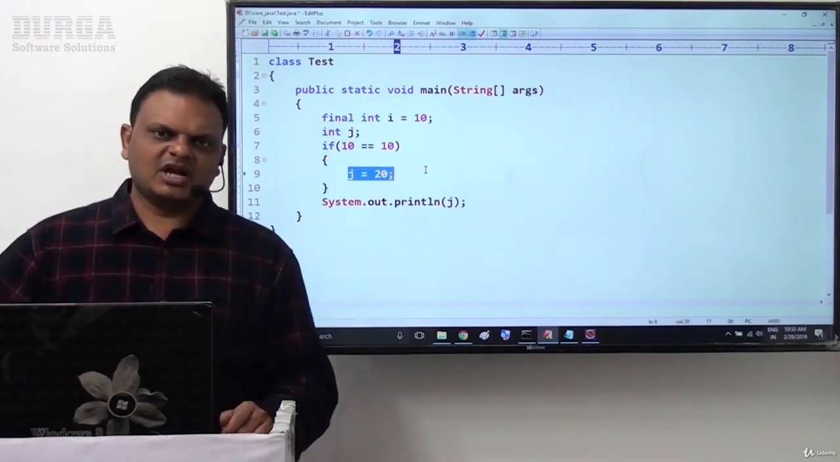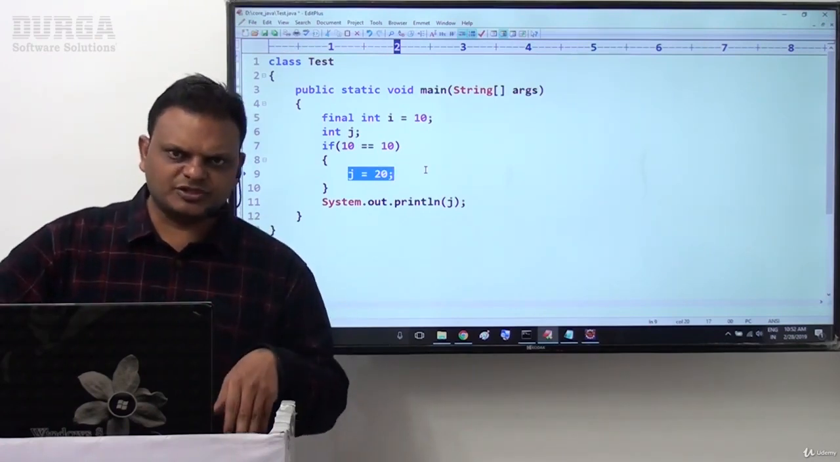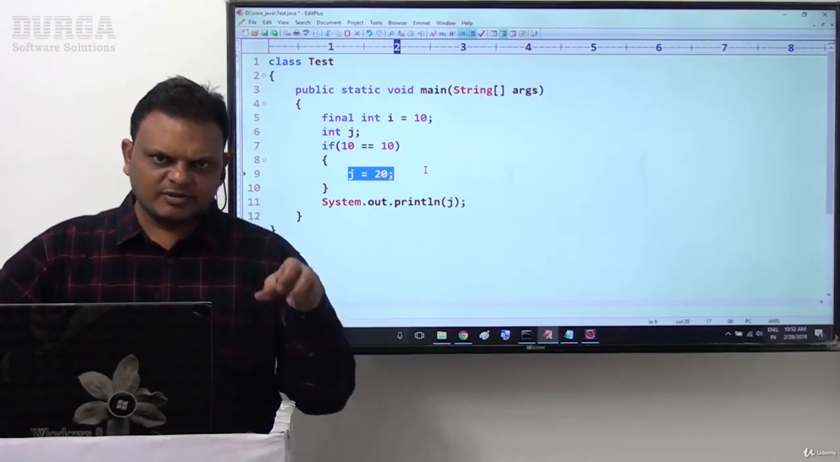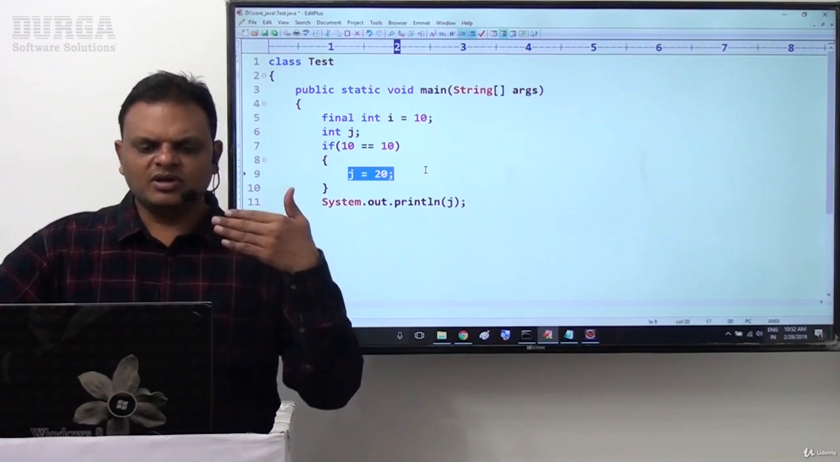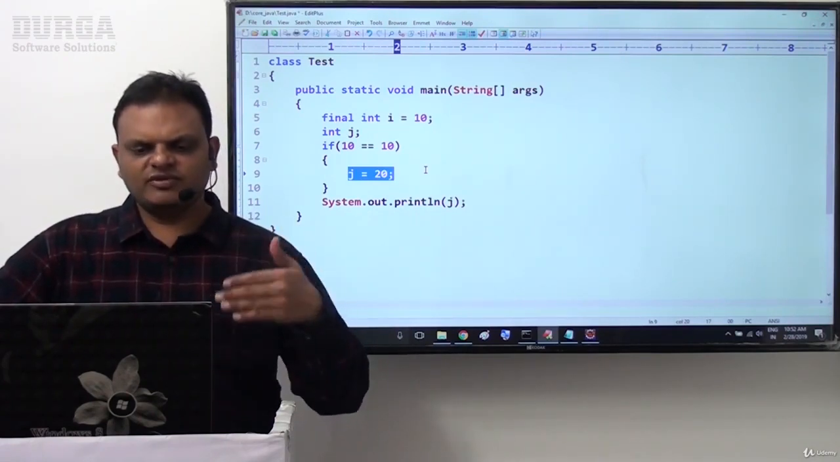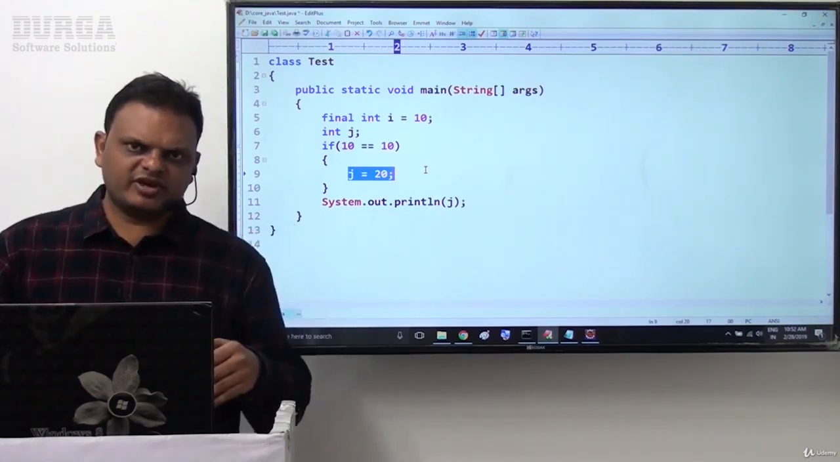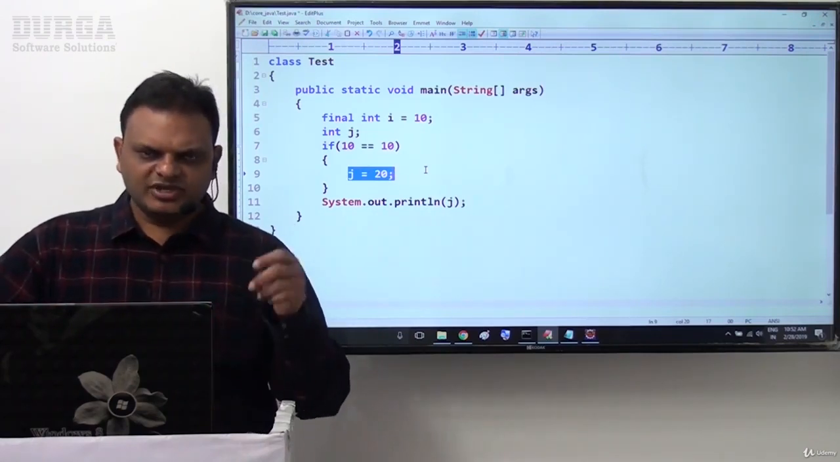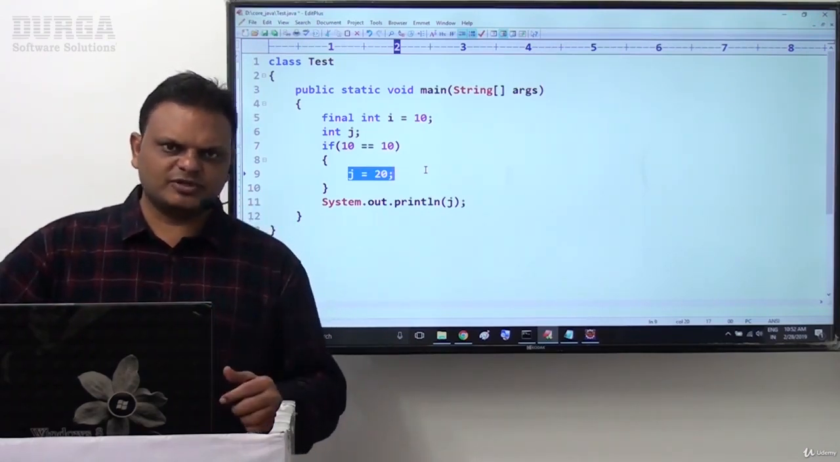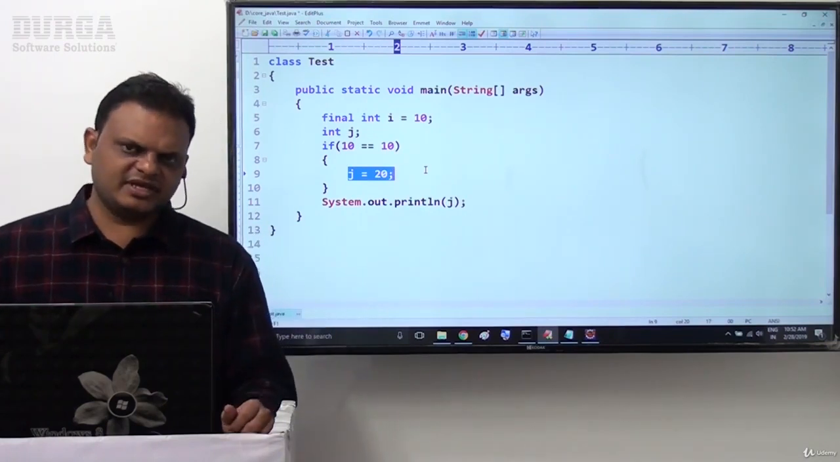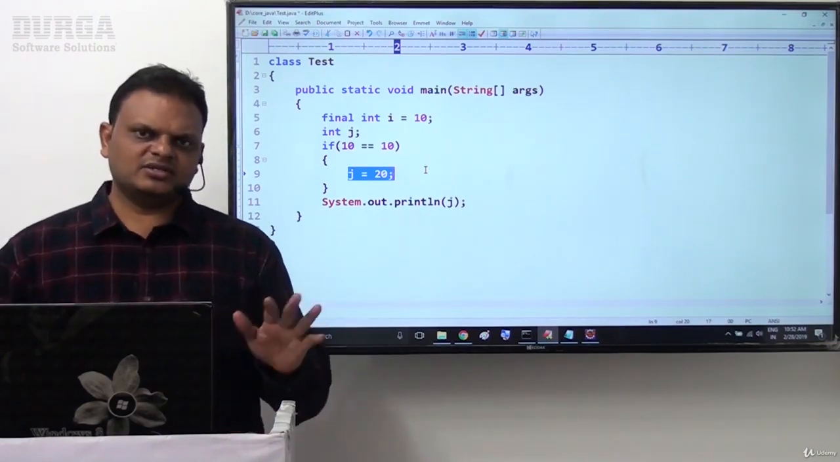It means that the compiler will get 100% confirmation before accessing the j variable. The compiler identifies j is equal to 20, which means that before accessing, the j variable will be initialized. So because of this confirmation, the compiler will not raise any error. Now the compiler is not giving any error.